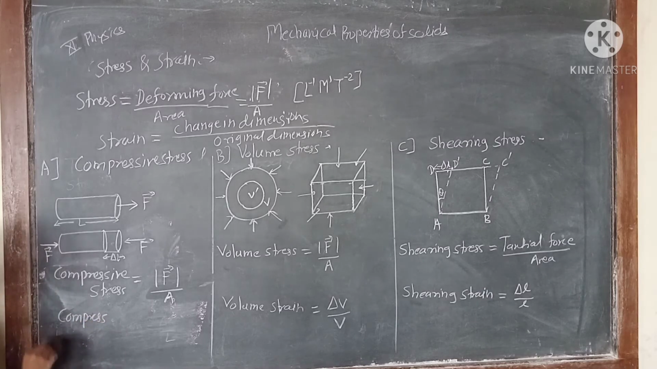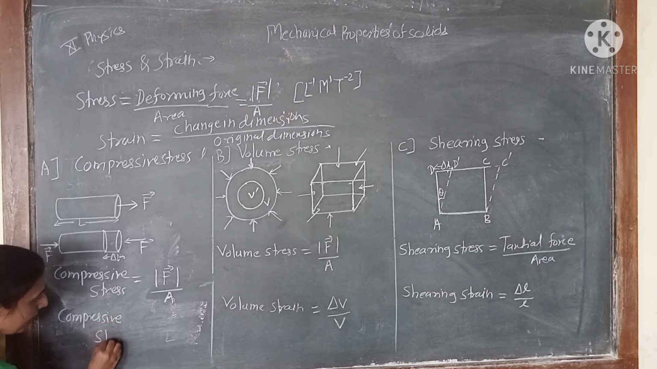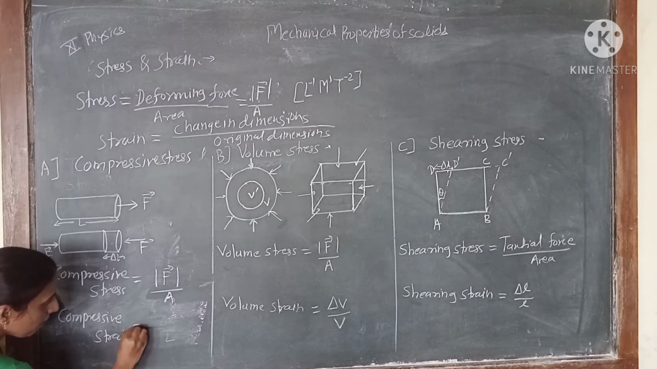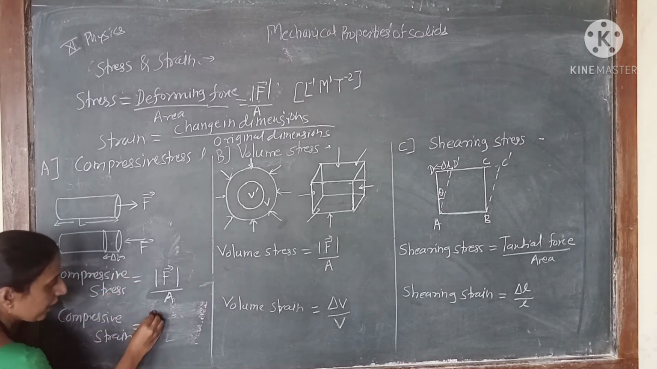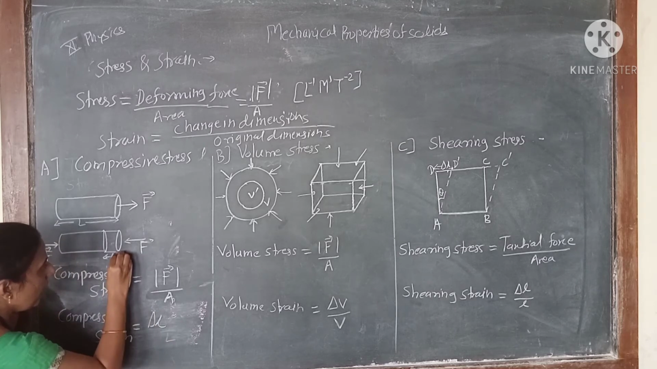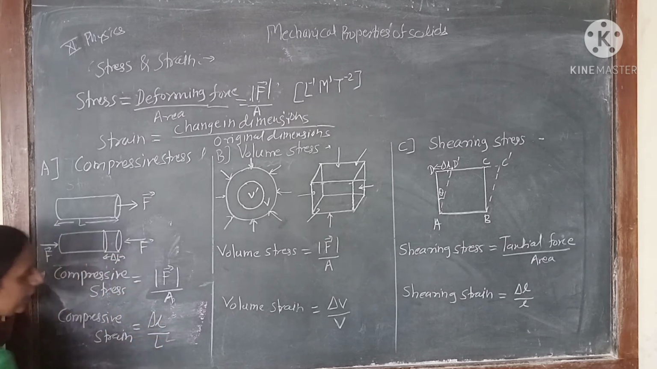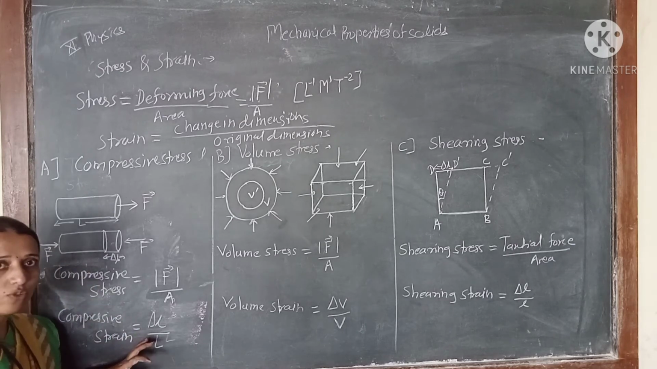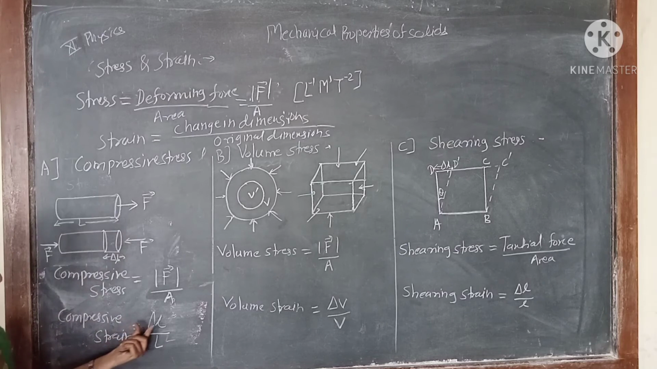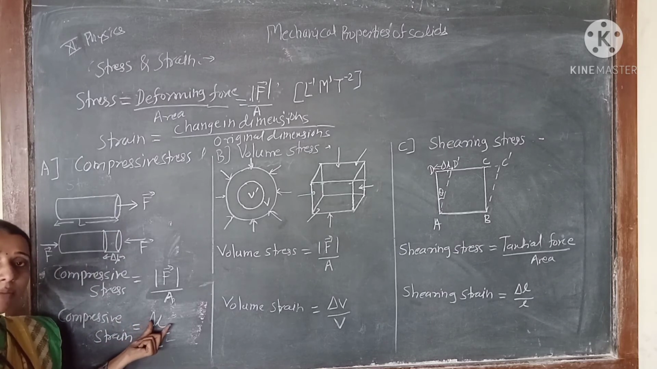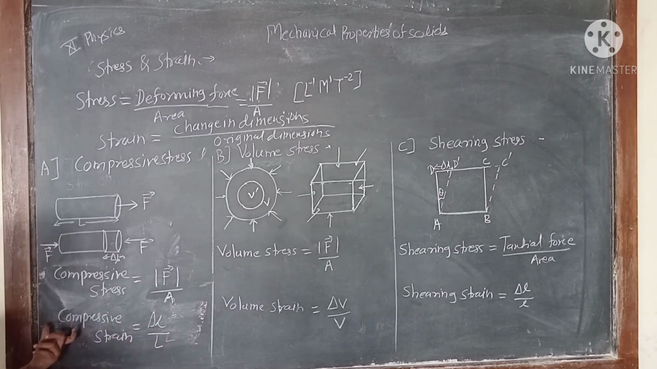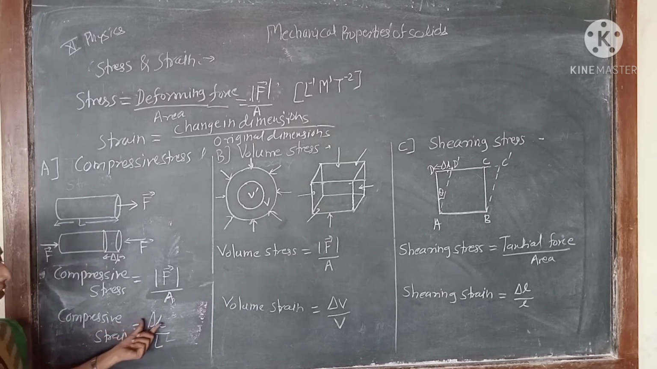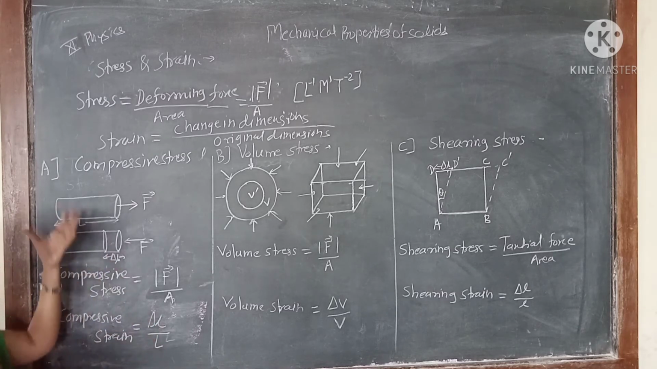Strain produced in that case is called a compressive strain, and it is the change in the dimension. There is a decrease in the length, delta L upon its original length. What is the difference between longitudinal strain and compressive strain? In longitudinal strain, there is a change in the length, but it is an increase in the length. And in the case of compressive strain, it is a decrease in the length. So it is about the length.